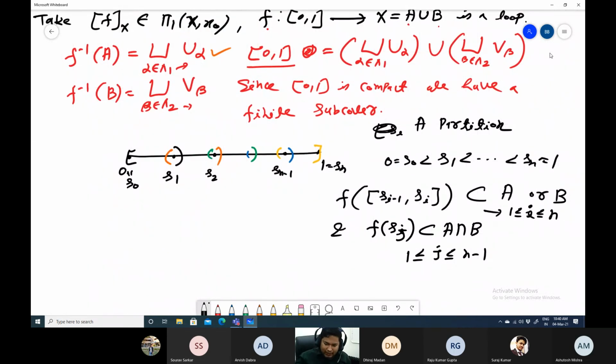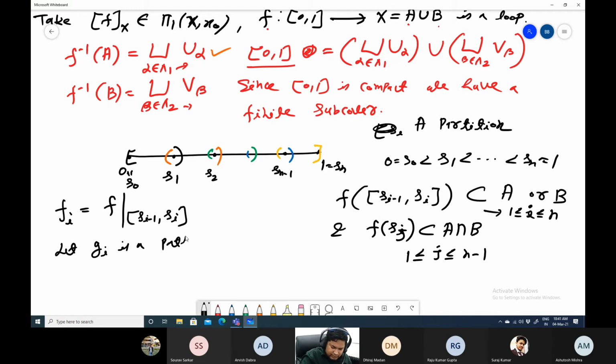Now what we'll do: first of all, we write a different notation, say f_i, which is my f restricted over [S_{i-1}, S_i]. We need these notations. And now let g_j be a path in A intersection B from x0 to f of S_j.